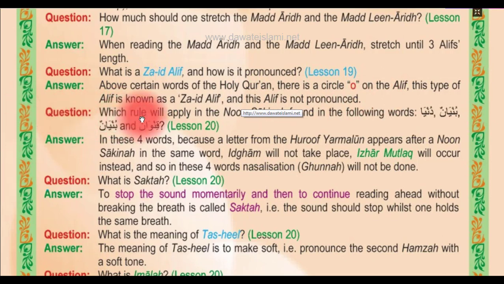Question. Which rule will appear in the Nun Sakina found in the following words? Bunyanun, Dunyanun, Bunyanun and Qinwanun. Lesson number 20. In these 4 words, because a letter from the Huruf Yarmalun appears after a Nun Sakina in the same word, Idgham will not take place, Izhar Mutlaq will occur instead, and so in these 4 words, nasalization Gunna will not be done.